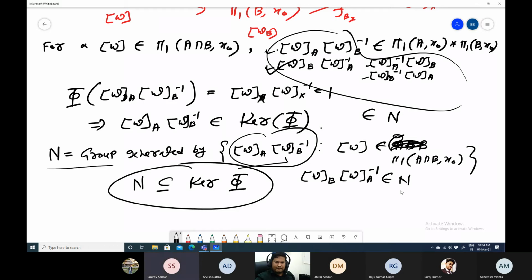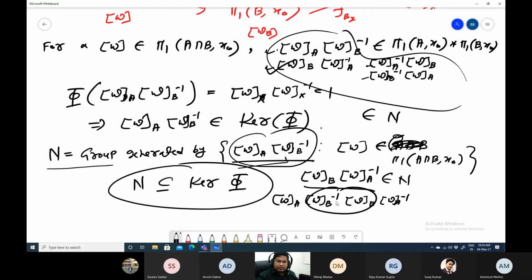How do we define that this one is the inverse of this in the free product? You can just take this product with this and you will get identity. They are inverse images of each other, so it vanishes, and it is just an empty word. So one is the inverse of the other, right? Fine.